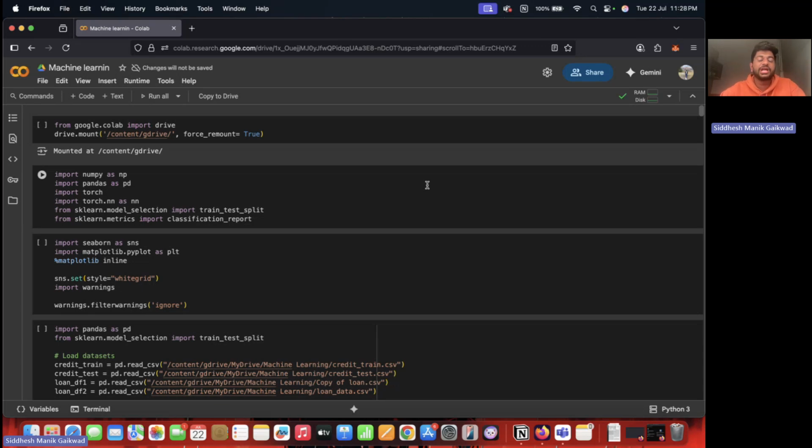In this presentation, I will be discussing our project on loan approval prediction using machine learning models. Specifically, we will look into three models, which are ElasticNet, Random Forest, and Neural Network, and how they perform in predicting loan approval status. The loan approval process is crucial in the financial sector as it determines whether individuals or businesses have access to credit.